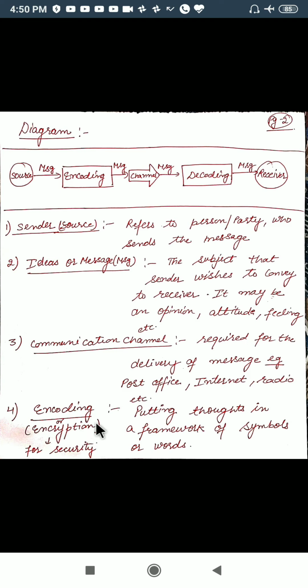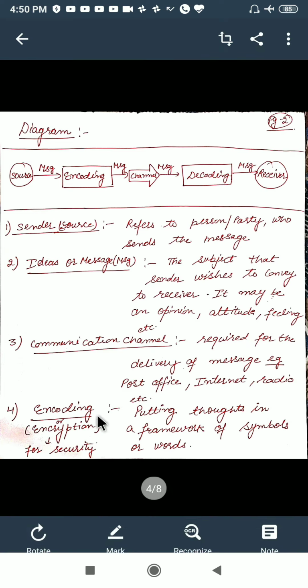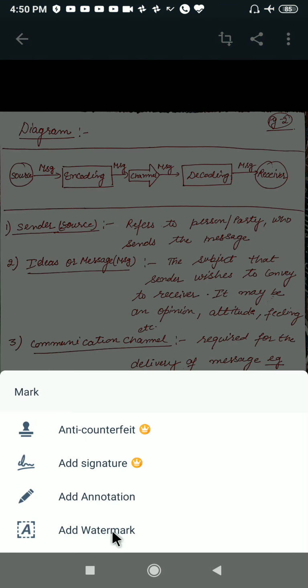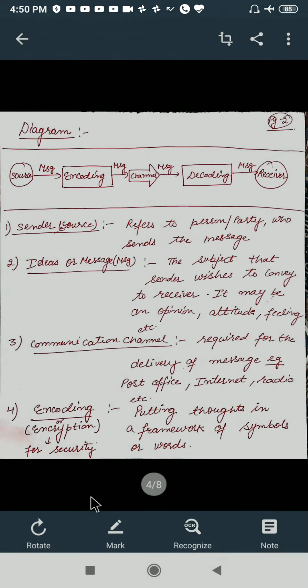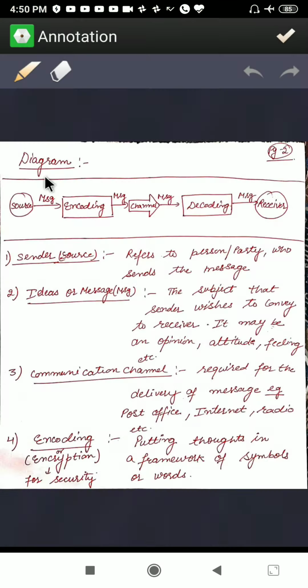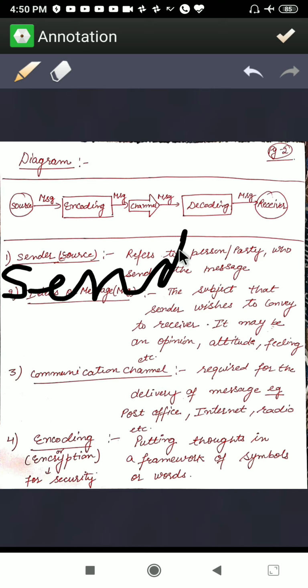Whatever I am transmitting to you, if I want to make it unreadable for anyone else, because it has to travel through a medium. I want to send you a message: please send me rupees 500. So I will type a message, send me rupees 500. I am writing send 500. Fine, this is my message.